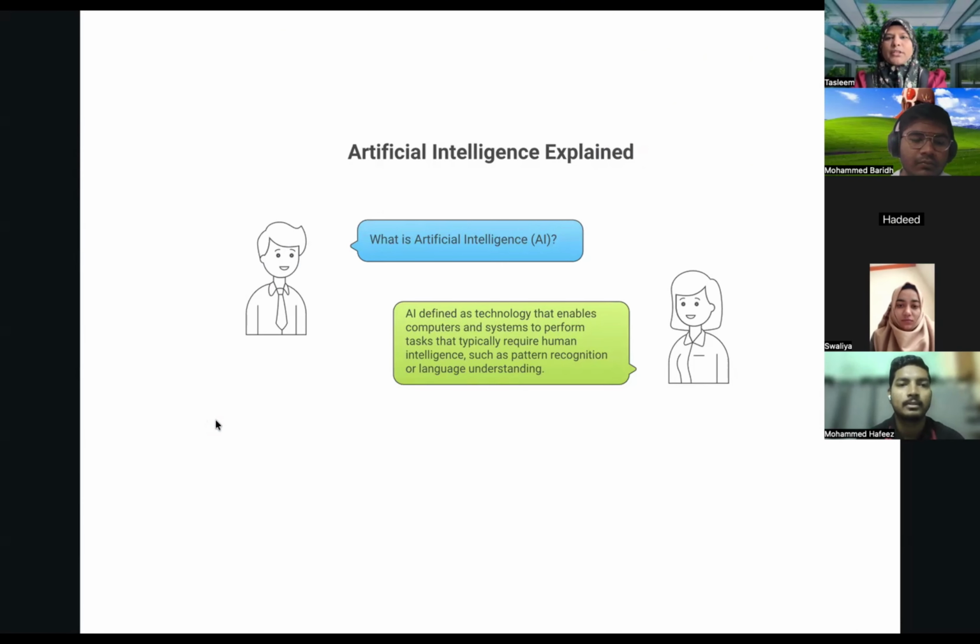So again, what is artificial intelligence? Artificial intelligence is nothing but a technology that is enabling computers or systems to perform tasks that typically require human intelligence, such as pattern recognition and language understanding. What does this exactly mean?